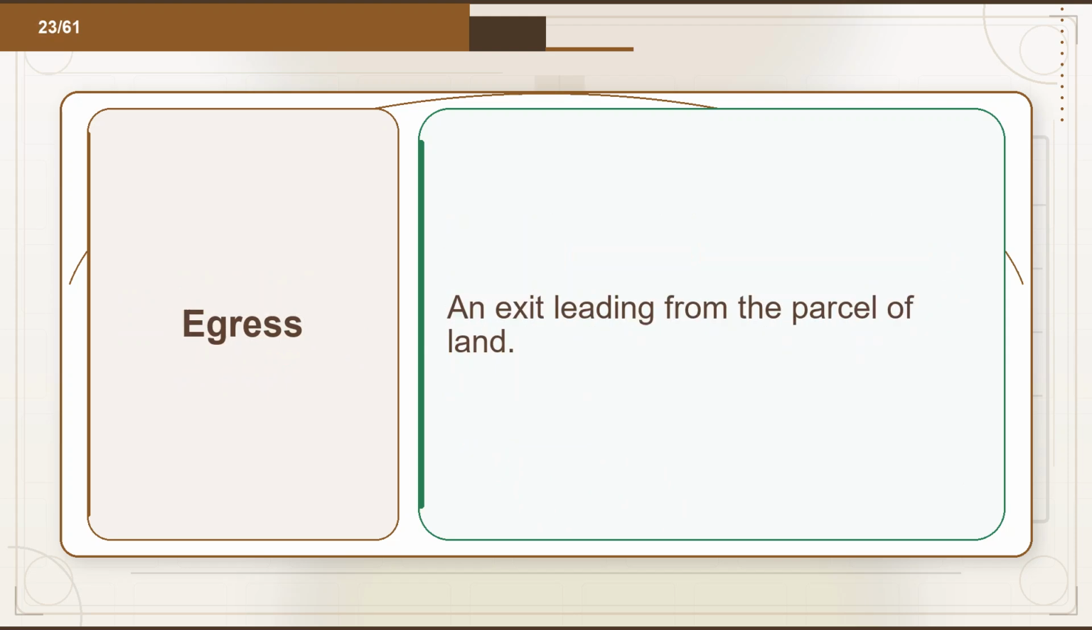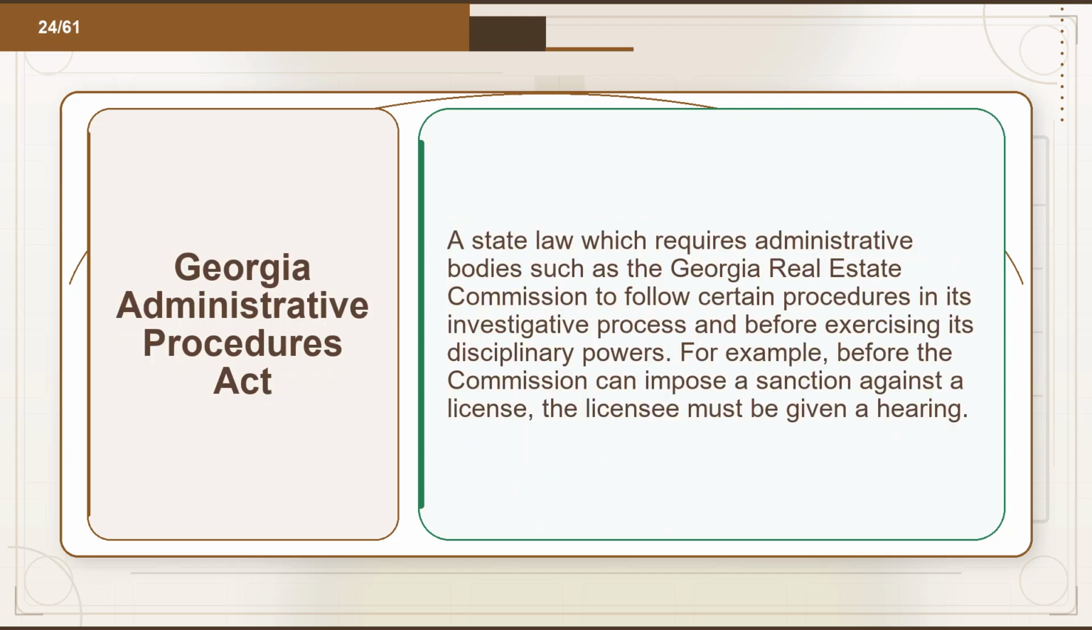Flashcard 23. Term: egress. Definition: an exit leading from the parcel of land. Flashcard 24. Term: Georgia Administrative Procedures Act. Definition: a state law which requires administrative bodies such as the Georgia Real Estate Commission to follow certain procedures in its investigative process and before exercising its disciplinary powers. For example, before the Commission can impose a sanction against a license, the licensee must be given a hearing.